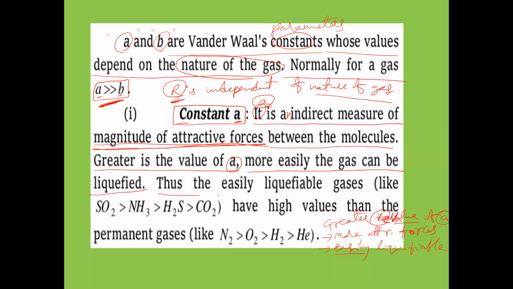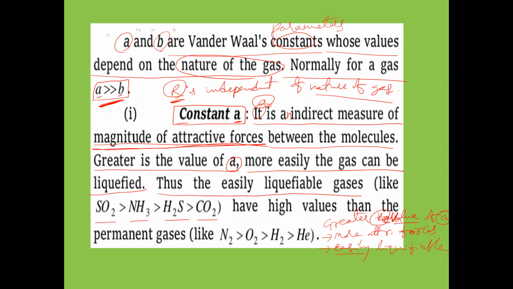Thus, easily liquefiable gases like sulfur dioxide, ammonia, hydrogen sulfide, carbon dioxide. Among these, which is easily liquefiable? SO2.